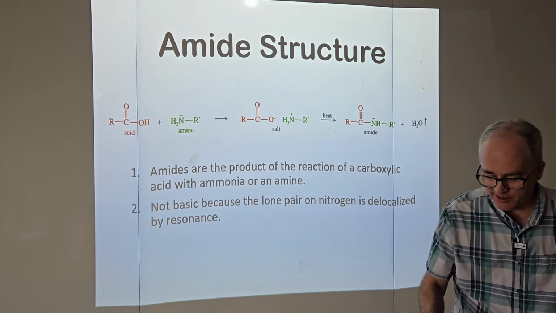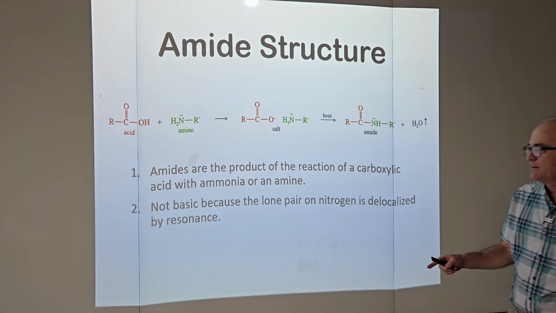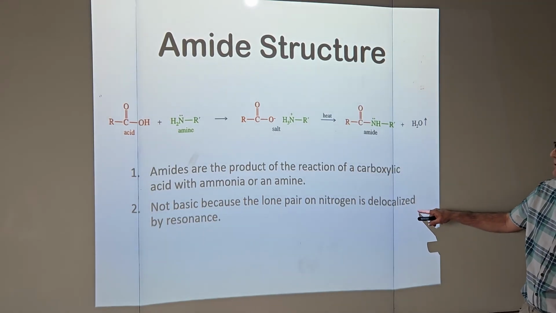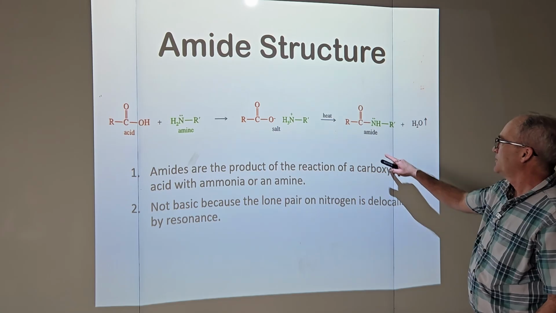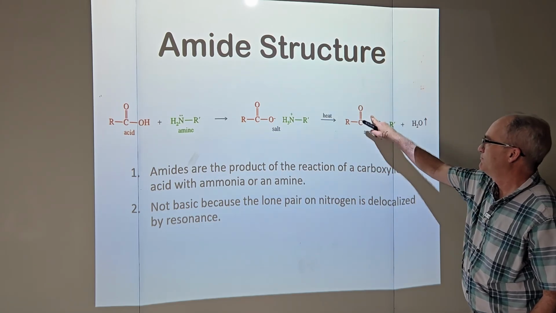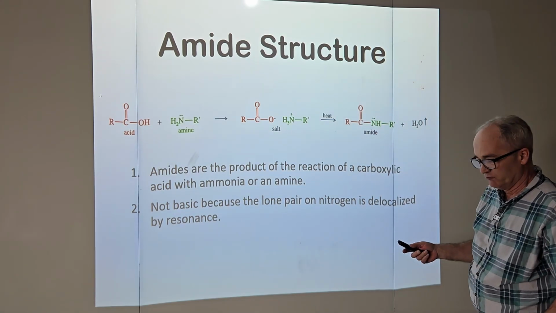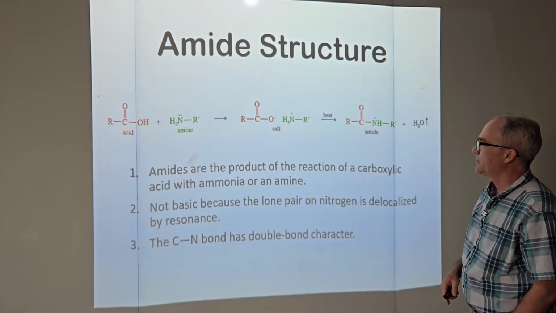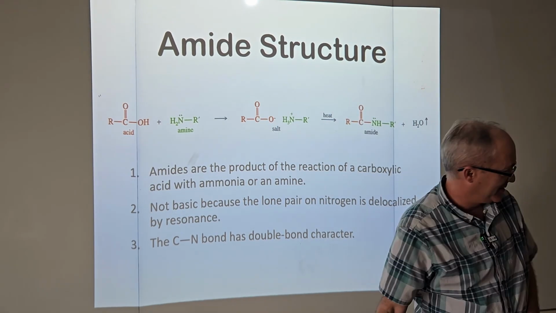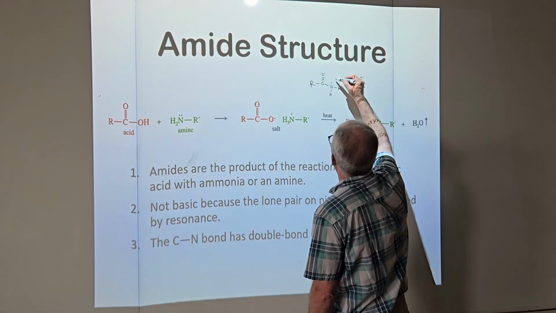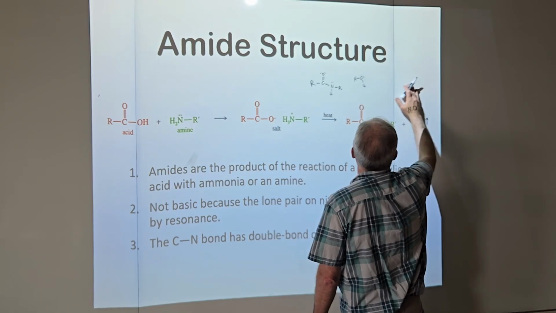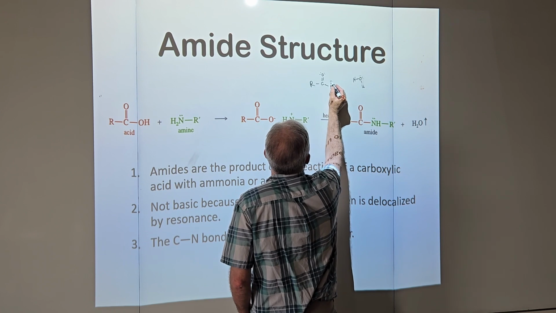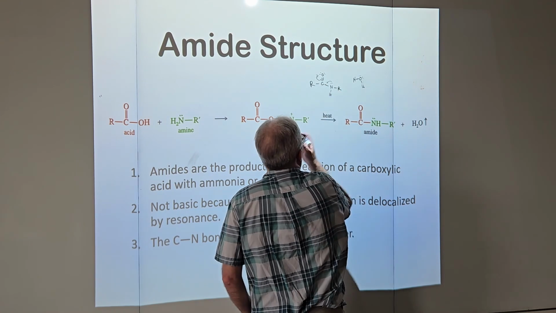So here was the interesting part I'd kind of forgotten about. Not basic because the lone pair on nitrogen is delocalized by resonance. Now I could draw water and put a proton off on there. This carbon nitrogen bond has a double bond character. Why don't I play with that for just a little bit? So here's what I want to do. If I drew that arrow, I could produce hydroxide and I would claim this as basic. But what the book is saying here is this jumps down and that jumps up.